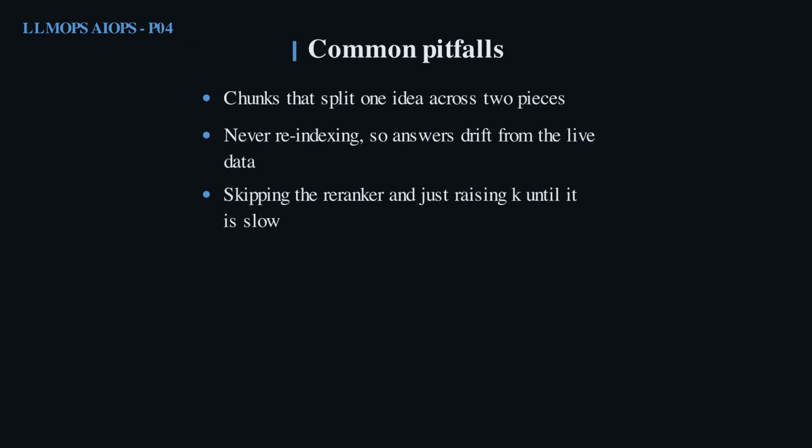Most RAG failures trace back to a short list of retrieval mistakes. If a chunk cuts one idea in half, neither half retrieves well. If you never reindex, the model quietly answers from last quarter's documents. And piling on more passages instead of re-ranking just floods the prompt and slows everything down. Fix the chunks and the freshness first. They beat any clever query trick.